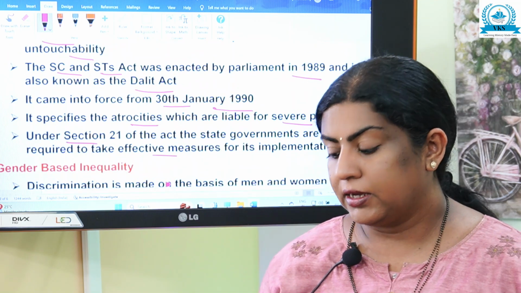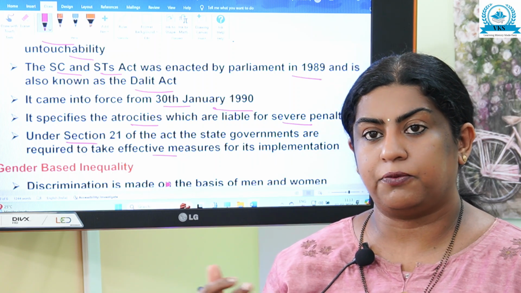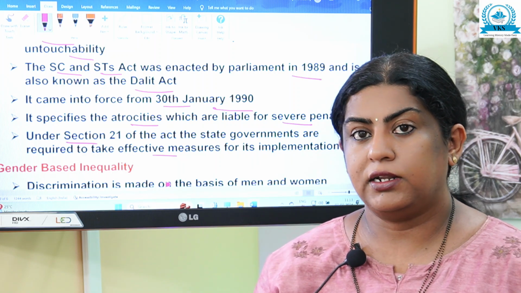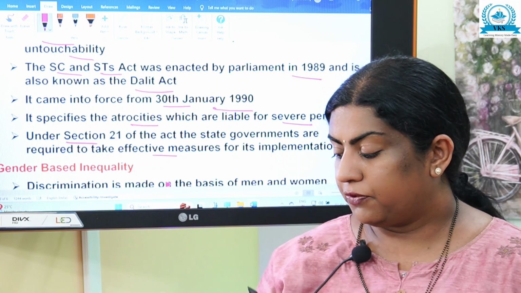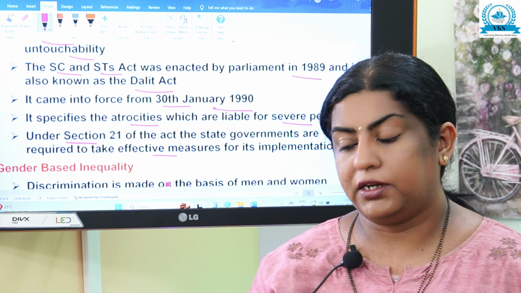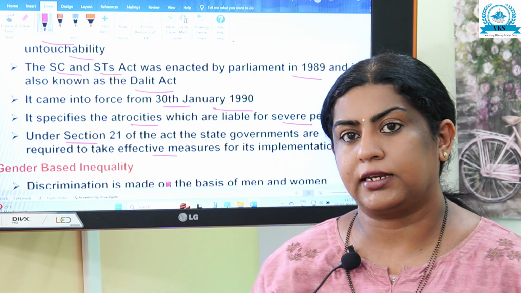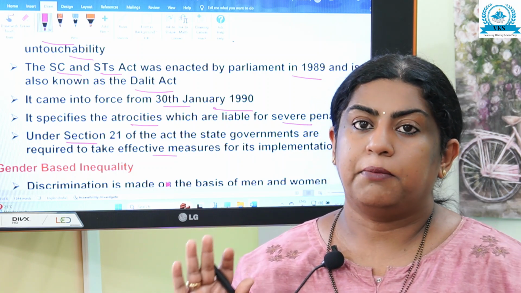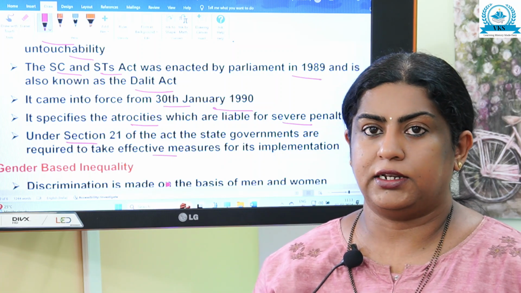So the Dalit Act was very important in addressing caste-based inequality. All these are the remedial measures taken against caste-based inequality.